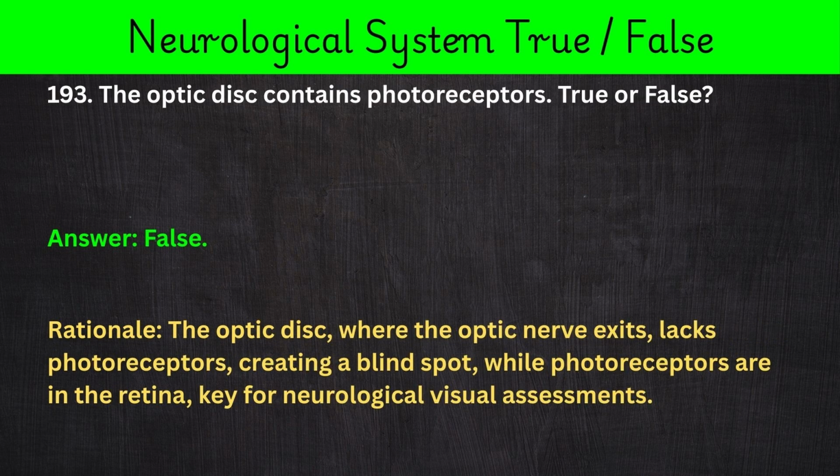193. The optic disc contains photoreceptors. True or false? Answer: false. Rationale: the optic disc, where the optic nerve exits, lacks photoreceptors, creating a blind spot, while photoreceptors are in the retina, key for neurological visual assessments.